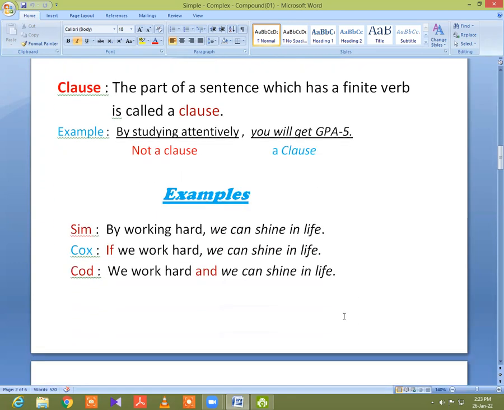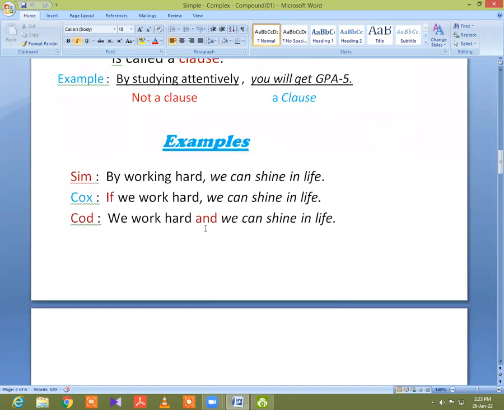Now, I will give example of simple, complex, and compound sentence. At first, that simple, by working hard, you can shine in life. Here, you can shine in life is a clause, but by working hard is not a clause. So this is a simple sentence.